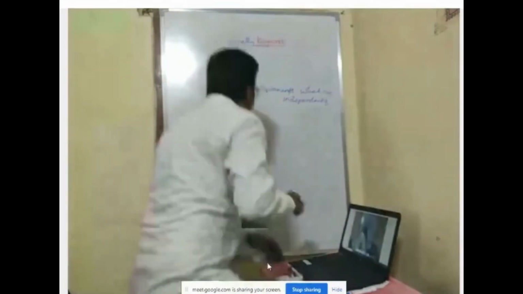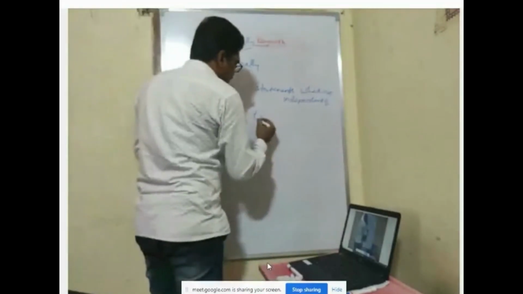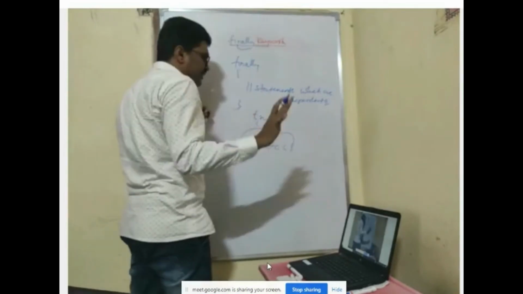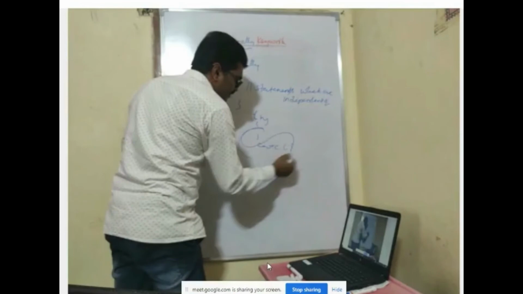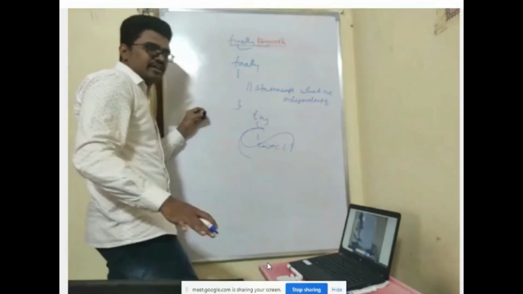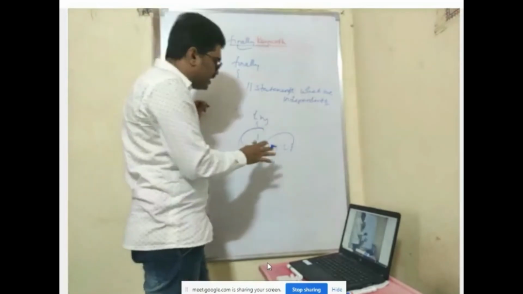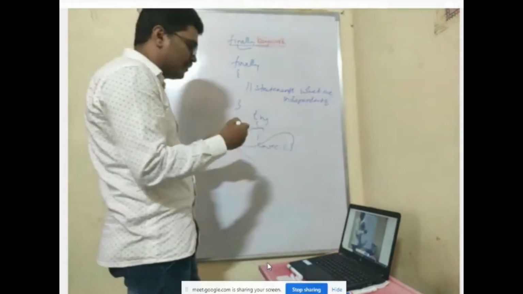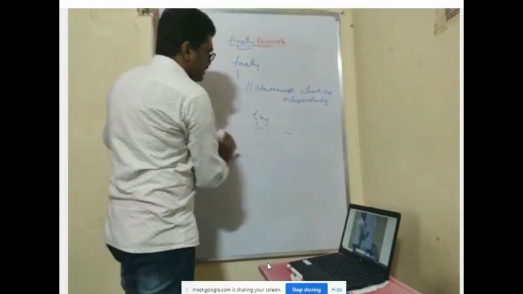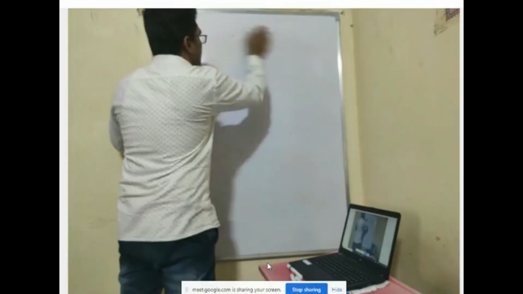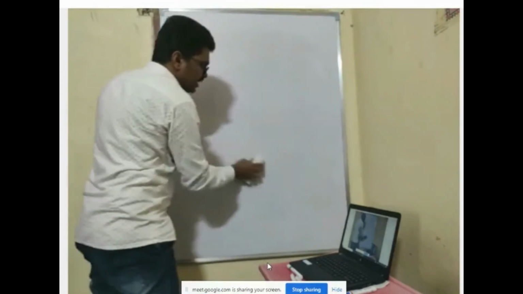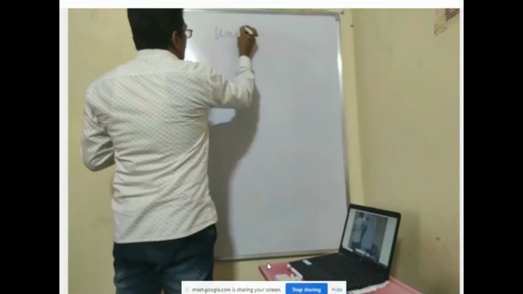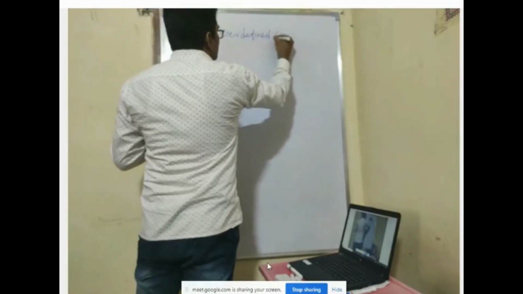Is that right? Even if your try block is having multiple catch blocks, and has a matching catch block, finally will be executed. If your try block is not having a matching catch block, then also finally will be executed. In other words, finally is a block which will always be executed. If there is an exception, finally block will be executed. If there is no exception, finally block will be executed. So these are the 5 keywords which are used in Java to perform exception handling. Is that right? We'll discuss the last one, that is user-defined exceptions.